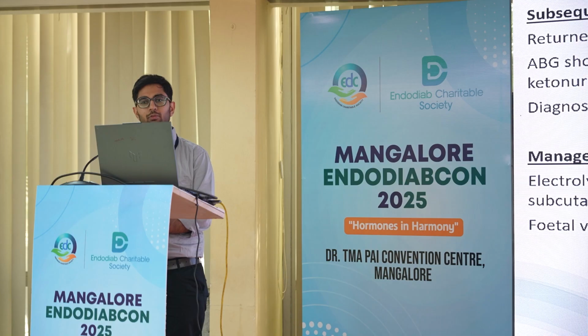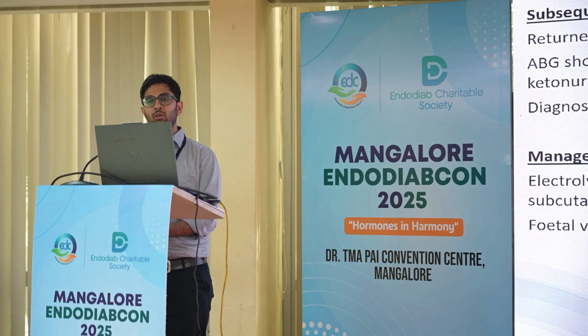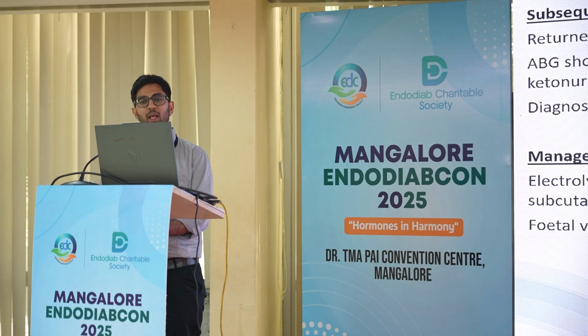Fetal viability was confirmed by ultrasound, which was normal at that time. So, the key take home message from this case is that pregnancy can mask previously undiagnosed diabetes, which may present at first presentation as euglycemic DKA. Symptoms like persistent vomiting in the presence of a high anion gap metabolic acidosis should prompt consideration of euglycemic DKA and should be treated promptly.